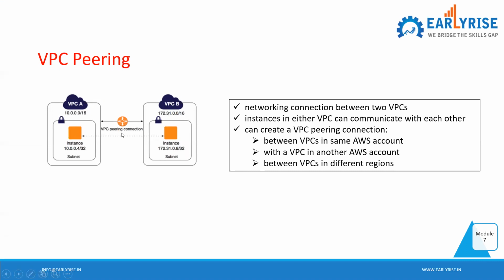This VPC peering connection is possible between a VPC in the same AWS account and a VPC in another AWS account, and between VPCs in different regions as well. So one instance in this particular VPC can communicate with another instance in a different VPC. Useful? You may be having multiple accounts. Initially we were discussing security, about having only one account. Instead of that, you can have multiple accounts.